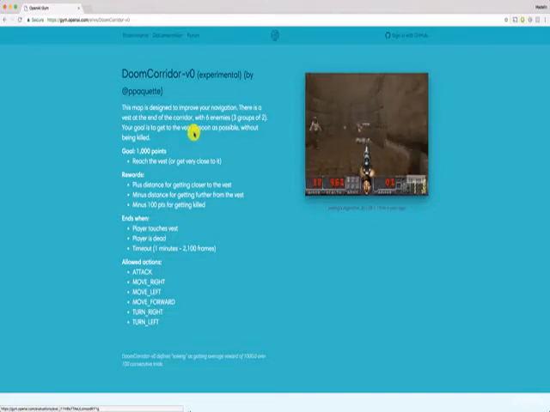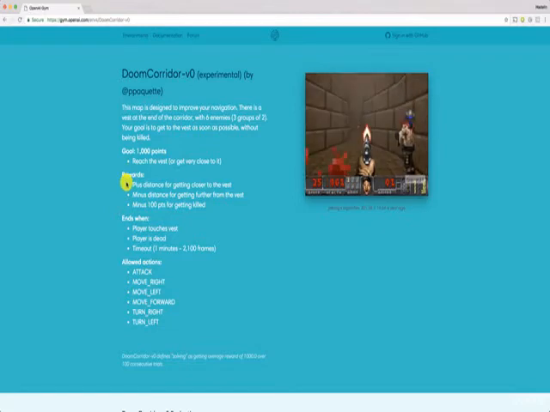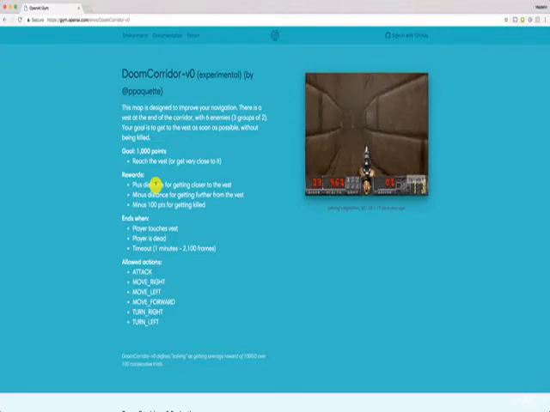Alright, and so that's our main goal, reach the vest. Then let's see what our rewards are. We get a first reward when we are getting closer to the vest, so that's plus distance. The reward is exactly the distance we complete while getting closer to the vest. Then minus distance for getting further from the vest, and minus 100 points for getting killed.